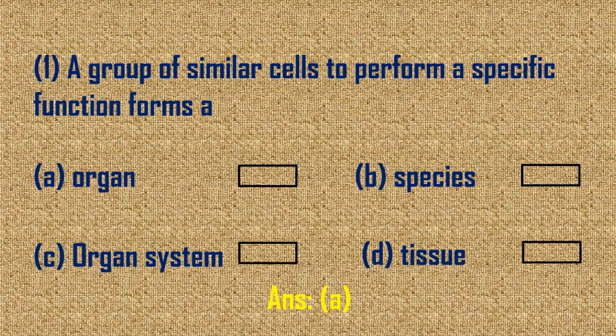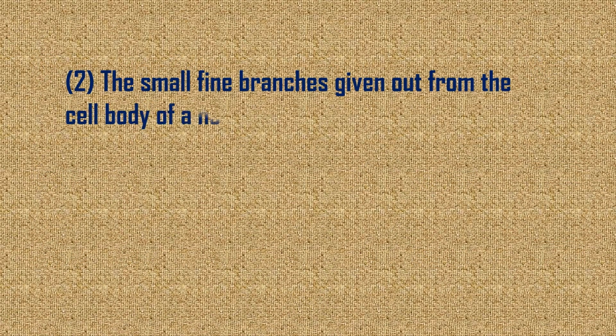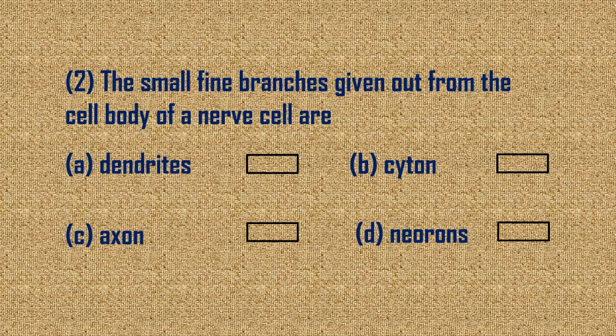Answer is A. The small fine branches given out from the cell body of a nerve cell are: dendrites, cytin, axon, neurons. Answer is A.